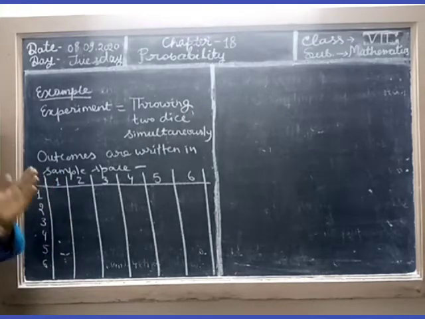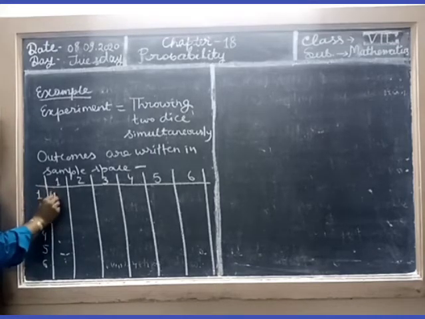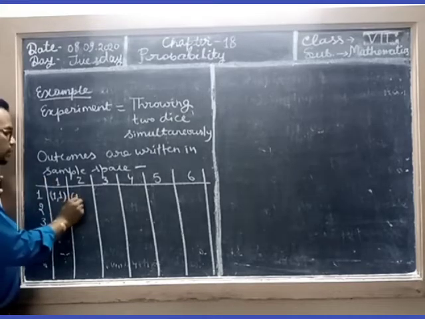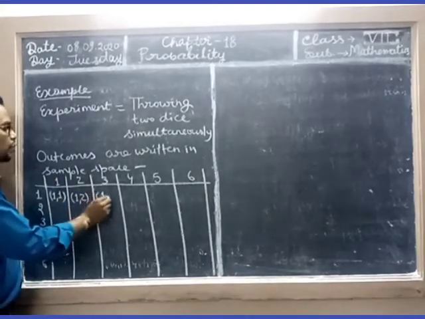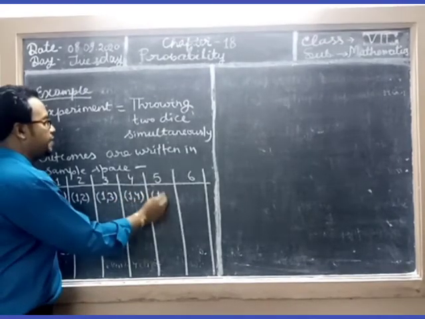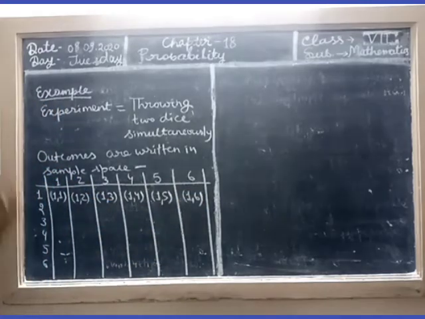In the first dice 1 occurs and in the second dice also 1 occurs. So 1,1, then 1,2, then 1,3, 1,4, 1,5, 1,6. Clear? Similarly, suppose in the first dice 2 comes.